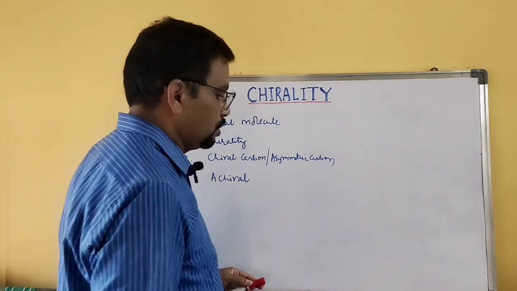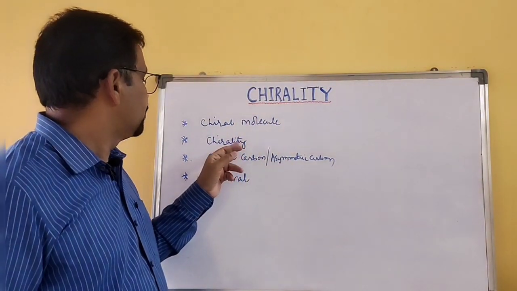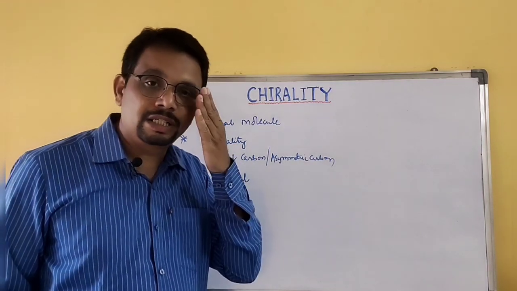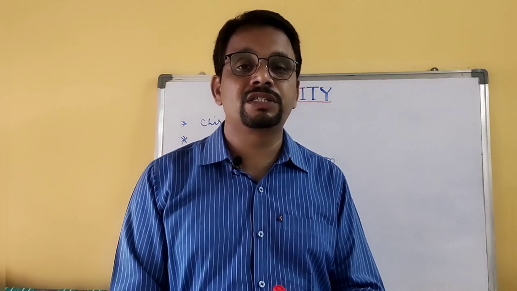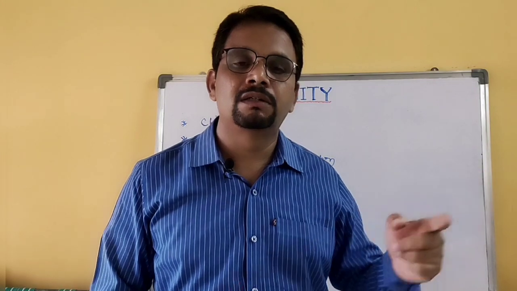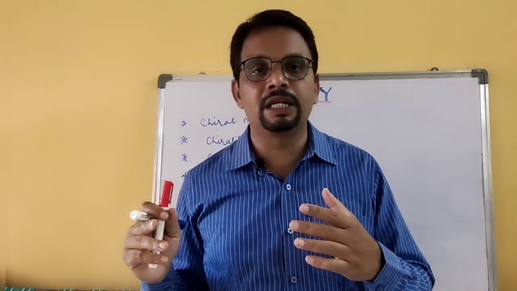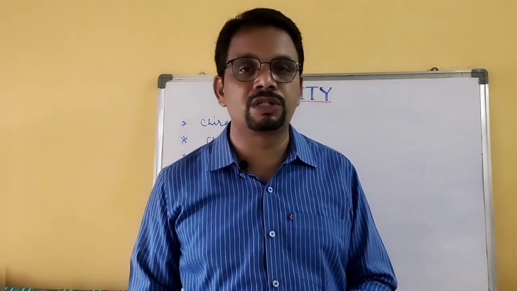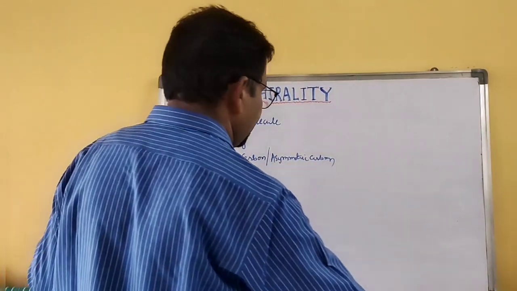Once again I want to remind you about chirality. Chirality is the necessary and sufficient condition for the existence of enantiomers. When there is chirality, there is the existence of enantiomers in that molecule.